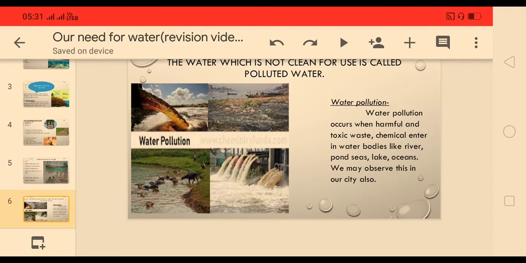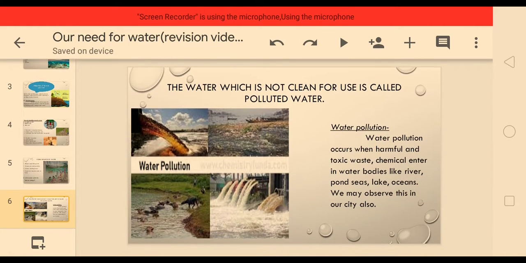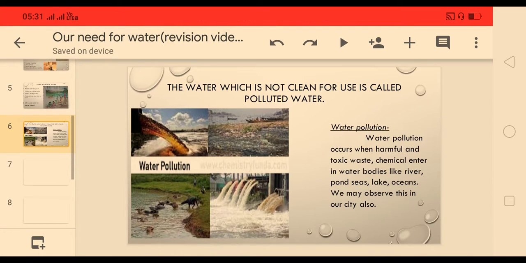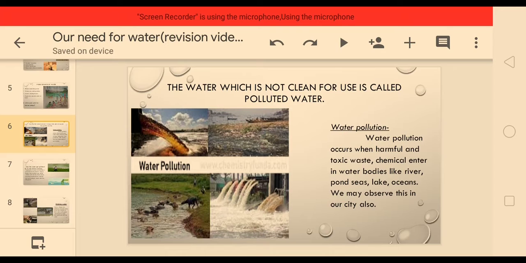We may observe this in our city also. See, water pollution means what? Water pollution occurs when harmful substances, toxic waste or chemicals enter water bodies like river, lake, pond, seas, oceans. And you can observe this in the city also. When you go near the Godavari river, you can see the garbage which is mixed with the river.